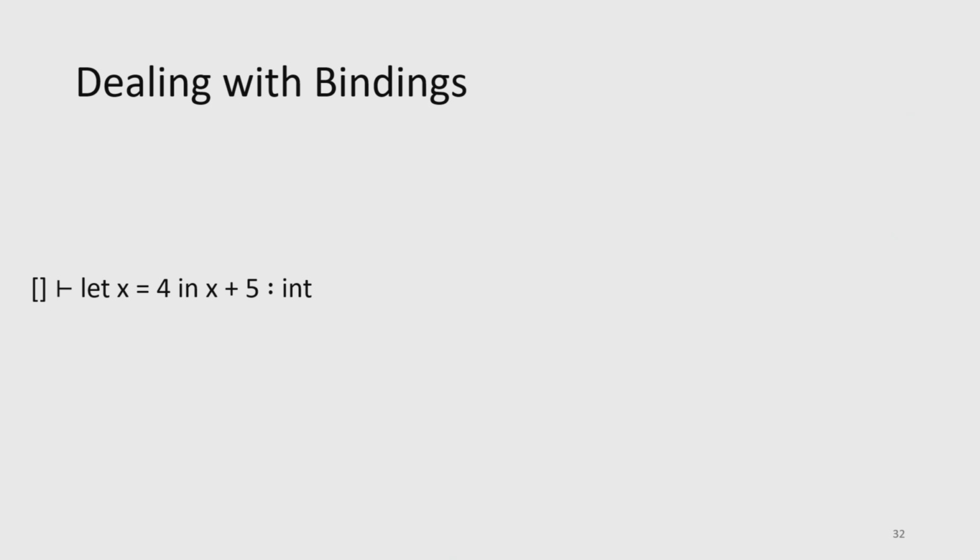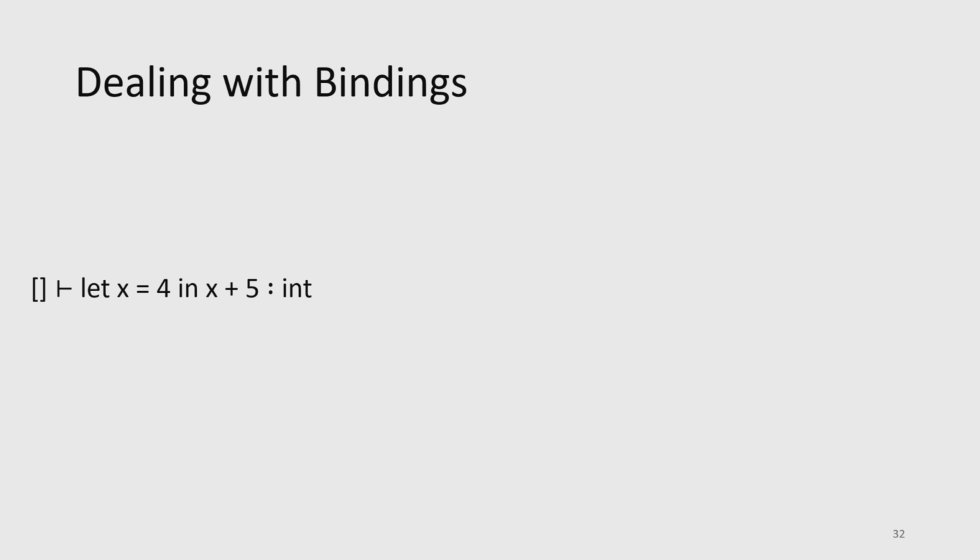All right, so I've covered a lot of stuff here, but there was something that I kind of shoved under the rug when I was talking about our type system, which is how do we deal with variable bindings? In most languages, and indeed in Lean's type system, I can bind a variable to a value and then use it somewhere else. So maybe I have an expression, let x equals 4 in x plus 5, and I want to prove that that's of type int.